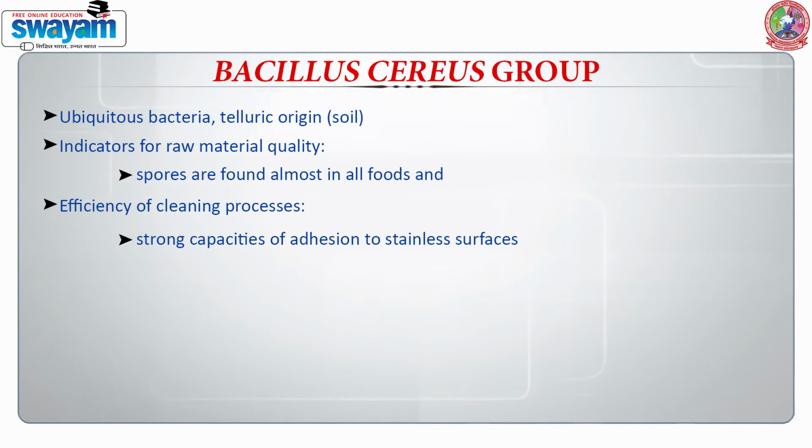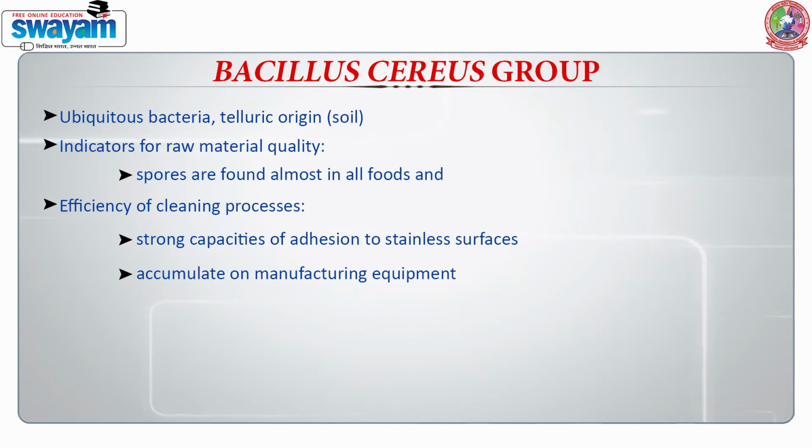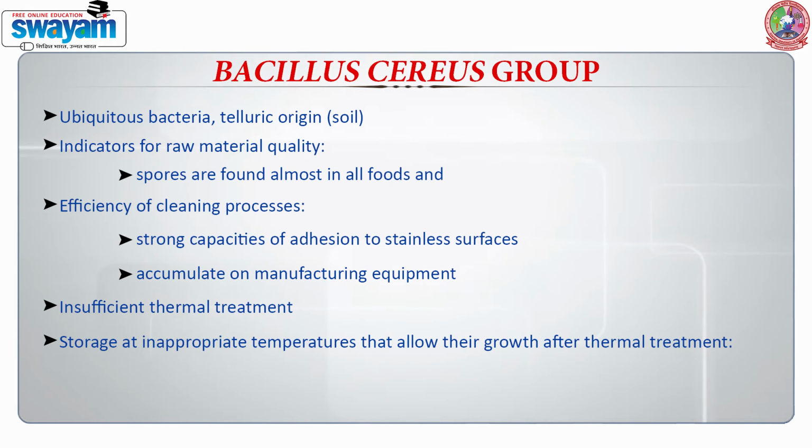They have a very strong capacity for adhesion to stainless steel surfaces, accumulating on the manufacturing equipment. They are also there when insufficient thermal treatment is given during a particular process. They are also found during storage at inappropriate temperatures that allow their growth, and after the thermal treatment. We can find Bacillus cereus group in rice, potatoes, pasta, milk powder, etc.